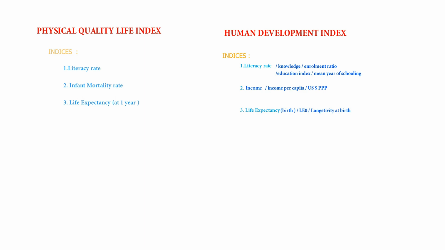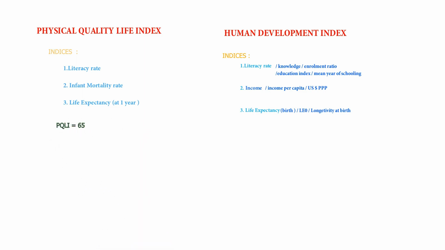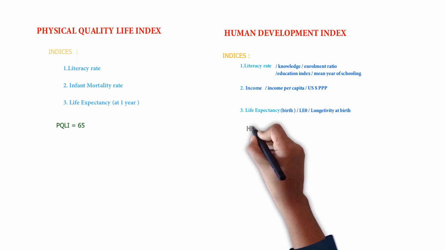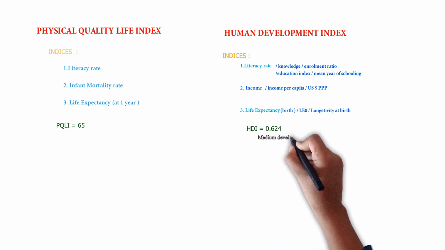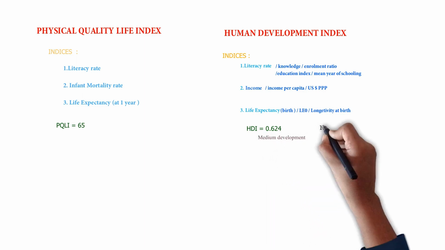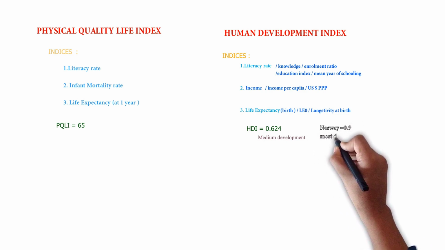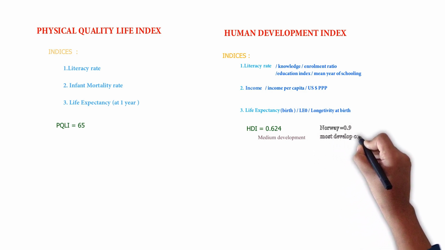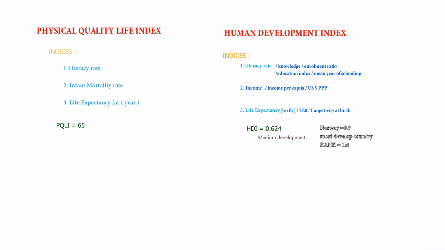So what is the physical quality of life index in India nowadays? The value for India is 65, and the human development index value for India is nearly 0.624, that is medium development. Remember that the value for Norway is nearly 0.9, that is the first rank all over the world, and it is the most developed country in the world.